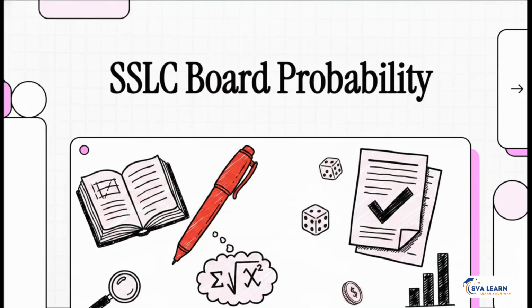Welcome to this explainer. Look, if you're gearing up for the highly competitive Karnataka SSLC board exams, you are exactly where you need to be right now. Speaking to you as a veteran board evaluator, I'm going to show you exactly how to crack the Chapter 14 probability marking scheme. Now, we're not going to sit here and relearn basic definitions, right? You already know those. What we're doing today is maximizing your marks on paper. I'm going to show you exactly what the evaluator's red pen is actually looking for.